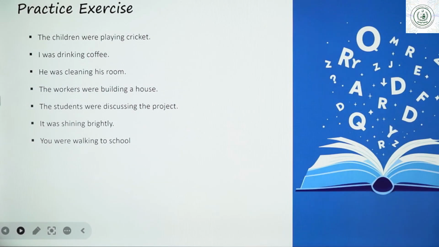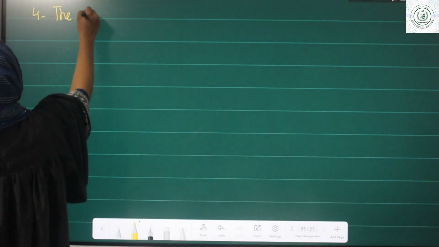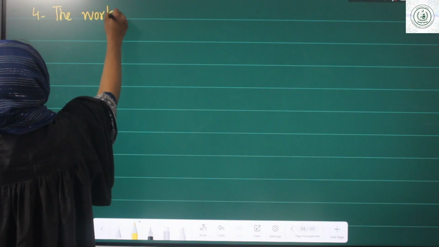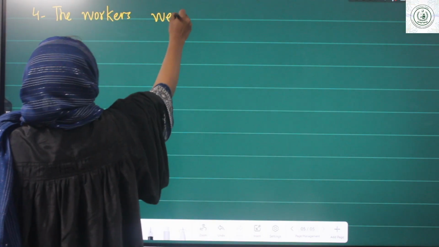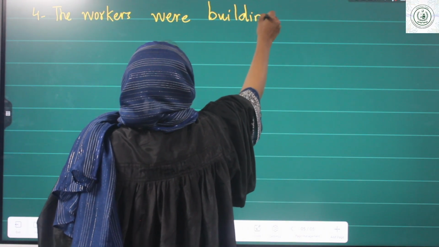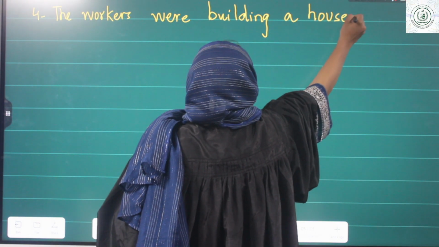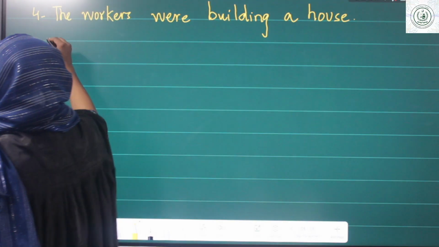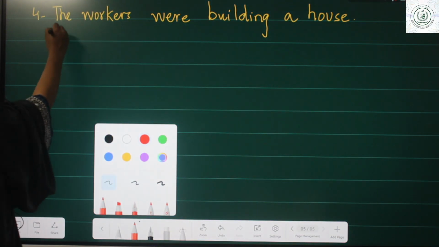The workers were building a house. Let's start from the object, a house.